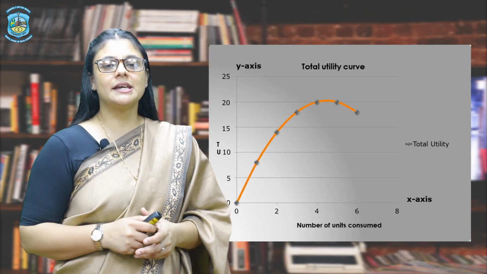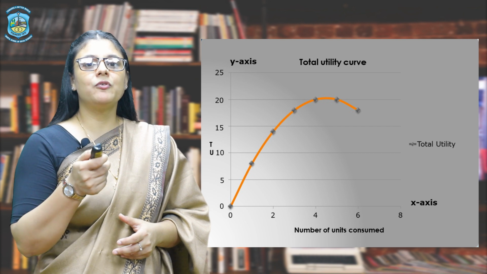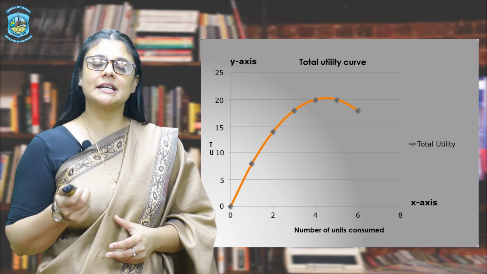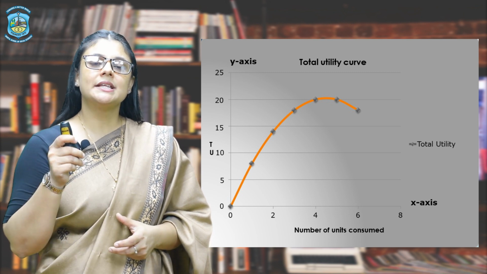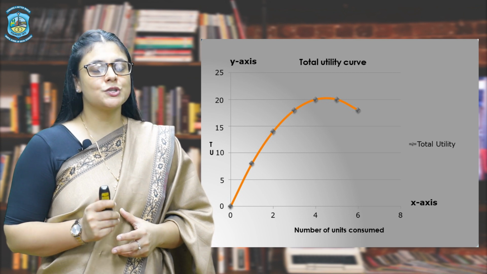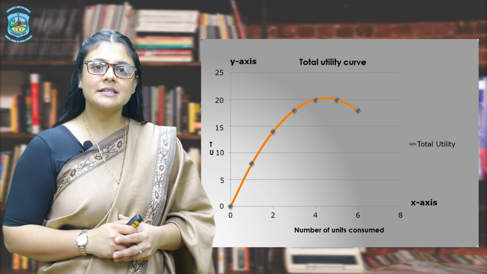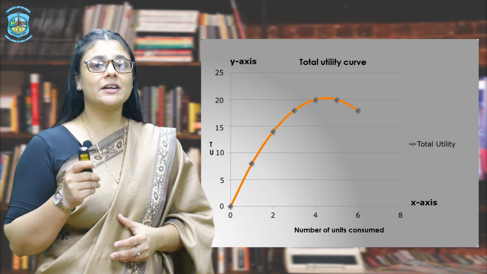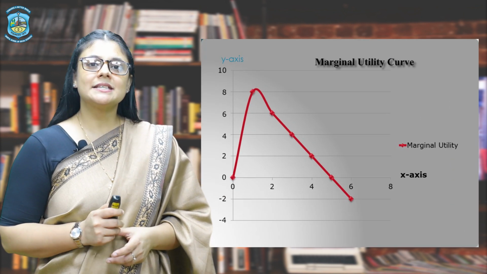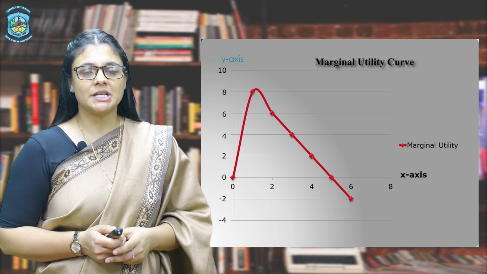If we talk about the graphic representation of total utility or the total utility curve as we call it, you can see that it is an upward sloping curve, becomes constant and then it declines. This shows the trend that the total utility follows. The total utility curve increases at an increasing rate, then increases at a diminishing rate and then finally declines. This is the representation of the marginal utility curve.